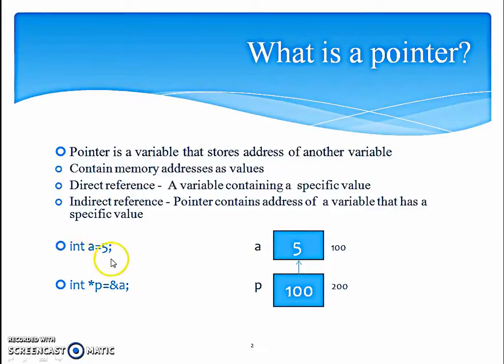How we declare a normal variable: int A is equal to 5. Suppose A is an integer variable. So it will be stored in this way. A at one particular address location and value will be stored. Name of that location will be A. Now when we declare a pointer variable, this is the kind of declaration and initialization which will be used. Suppose P is an integer pointer variable, and it stores address of another variable which is A. Then this is the kind of relationship which will be established.